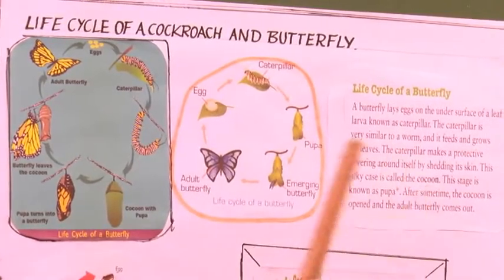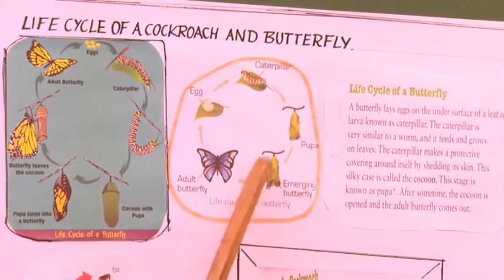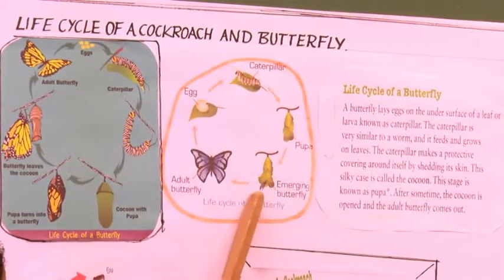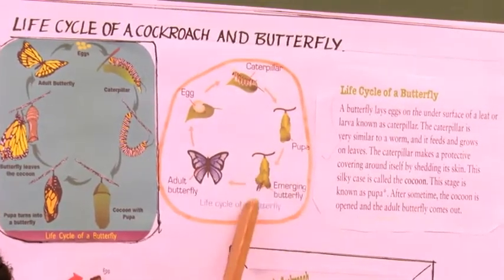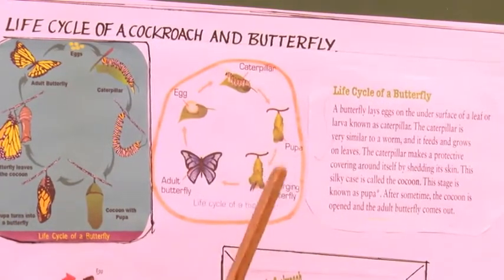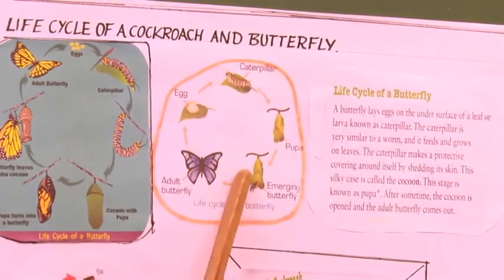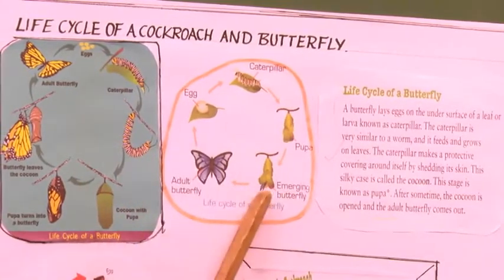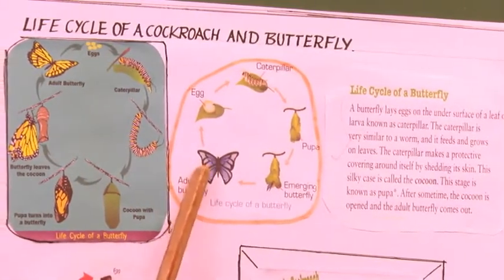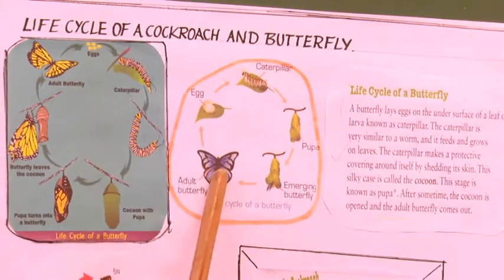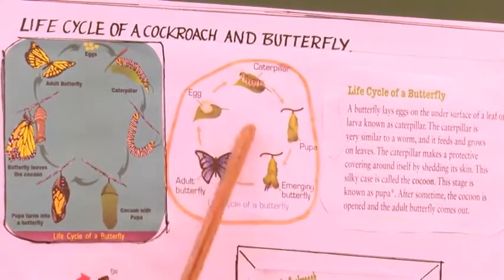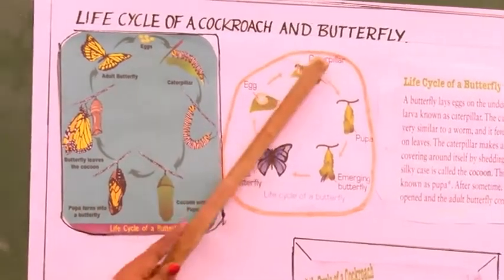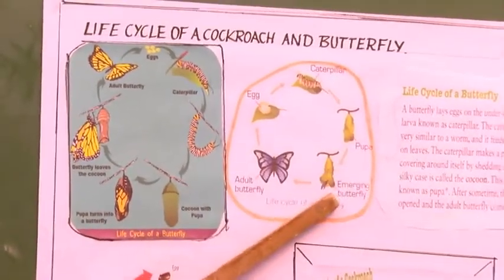So the cocoon of that silkworm is called cocoons. The pupa stage builds a protective covering. In case of silkworm, it is called cocoons. Okay, then after the pupa, it develops into an adult butterfly and comes out. Again this butterfly lays an egg. Again this egg reaches the stages of caterpillar, pupa, emerging pupa, adult.